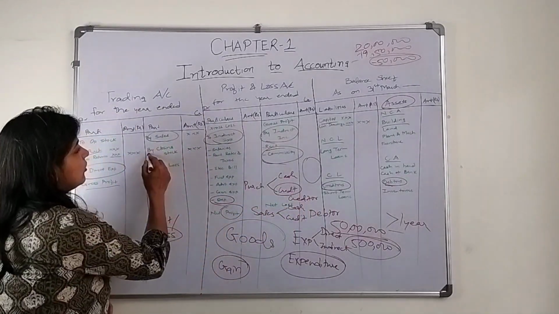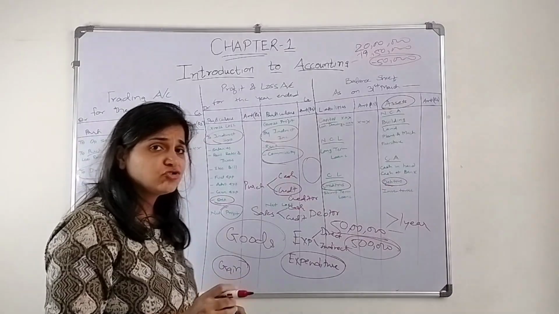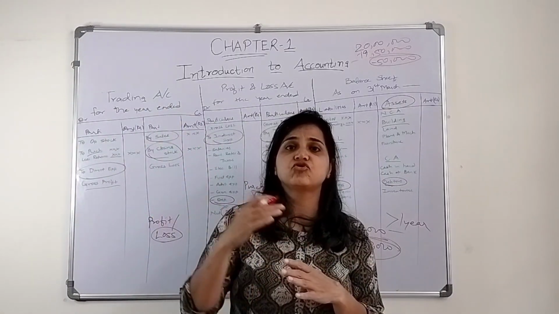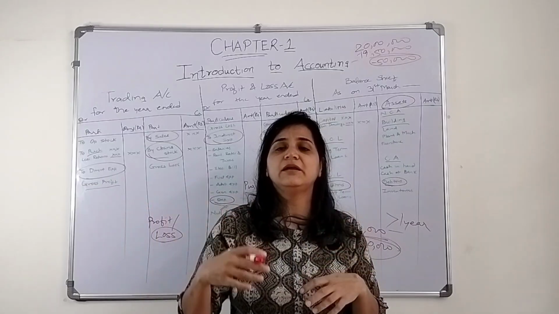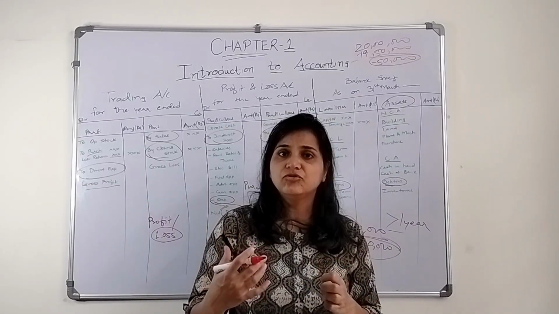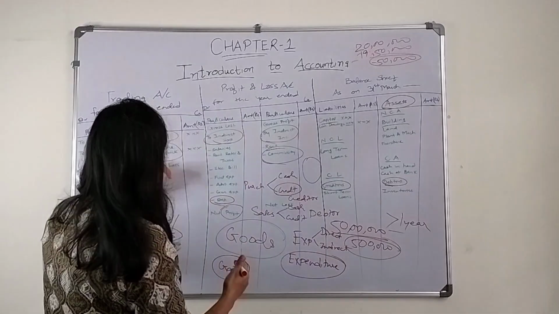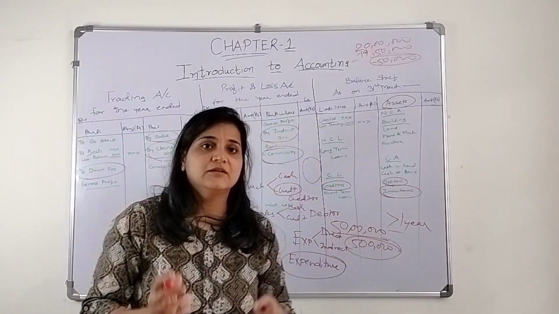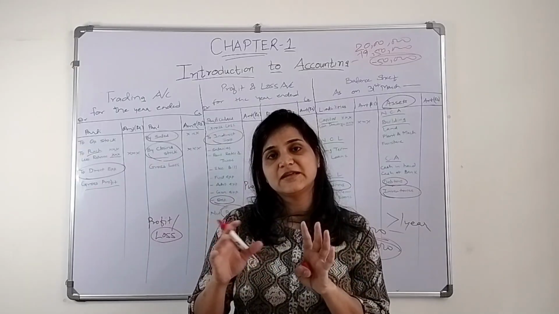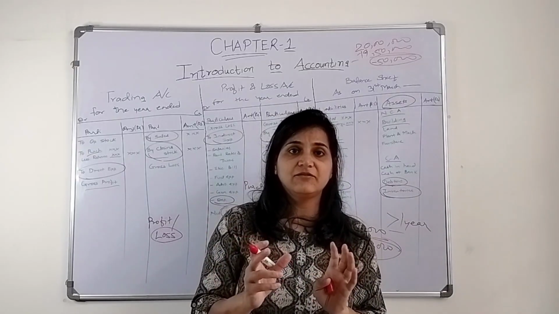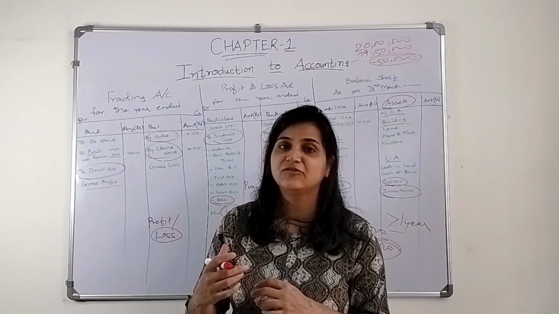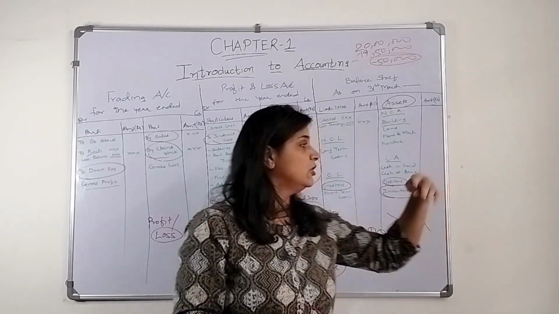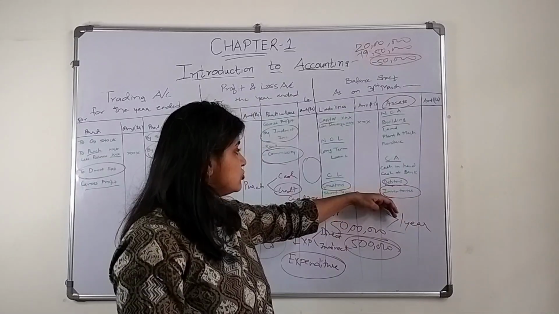Now there is a term called stock. Stock means what? I have purchased 10 units of something. I have sold 8 units already. Remaining is 2 units. Those 2 units become my stock. That is called the closing stock, and it is also called inventories. It is the stock that is remaining after selling the goods in the financial year. Whatever is remaining in that financial year is my stock, and that closing stock becomes the opening stock of the next year. So that is stock.